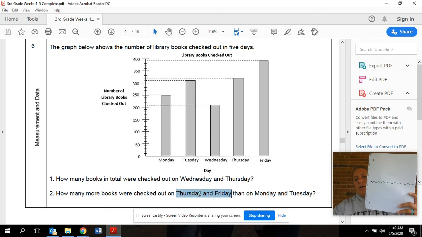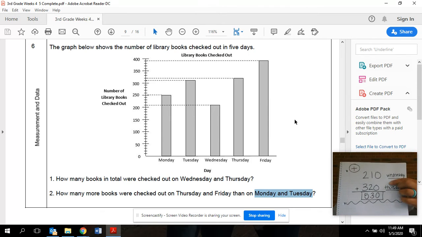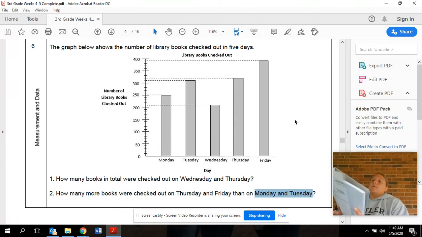So I'm going to have to figure out how many books were on Thursday and Friday, and then how many books were on Monday and Tuesday. Let's start with Thursday and Friday. If you remember from the last question, we already figured out that there were 320 books for Thursday. Okay, so always, always, always label your stuff so that you know what you're doing.